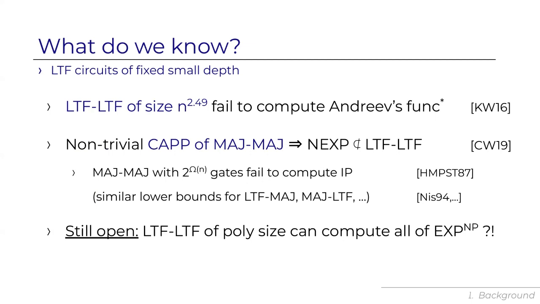So if you can approximate the acceptance probability of a circuit with just 2 layers, you get lower bounds for LTF circuits. In fact, it suffices to approximate the acceptance probability of circuits with simple majority gates. And this is a promising approach since we know of strong exponential circuit lower bounds for majority of majority gates since the 80s. If we can analyze them and approximate their acceptance probability by a non-trivial algorithm, we'd get NEXP lower bounds for LTF circuits of polynomial size.